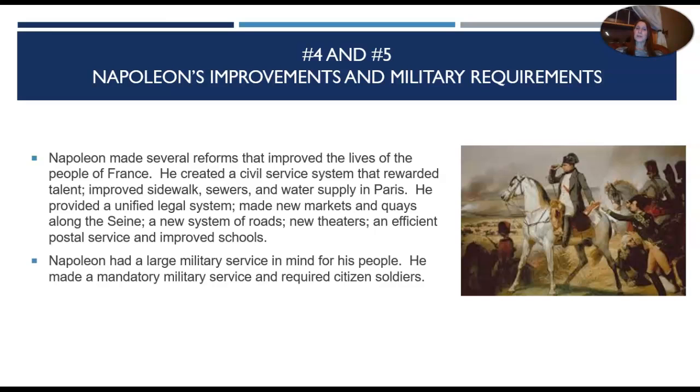Napoleon had a large military service in mind for his people. He made military service mandatory and required citizen soldiers.